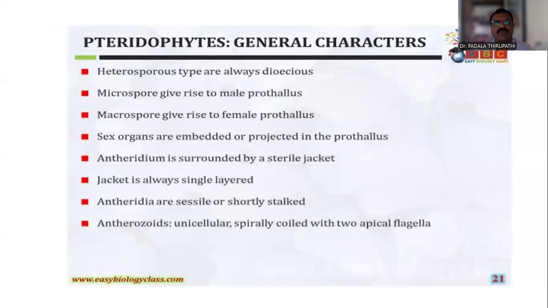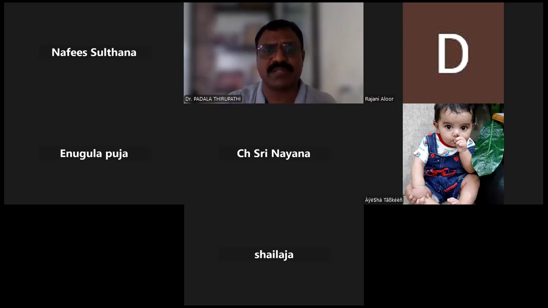Okay, madam. Thank you very much. Right, sir. Dr. Kavitha, just stop sharing. Madam has clearly explained the general characteristic features of the Pteridophyta. Really, thank you very much, madam. Very crystal clearly explained each and every point, and the most important points are covered for the CPGET 2024, my dear friends. So, madam, thank you very much.